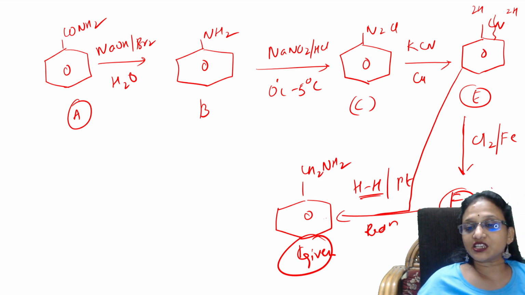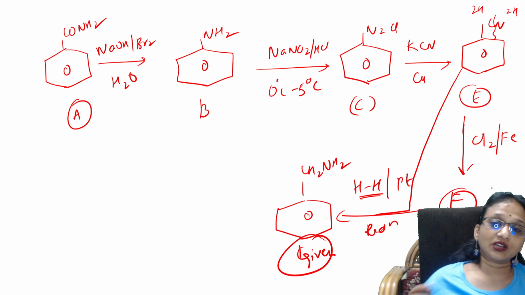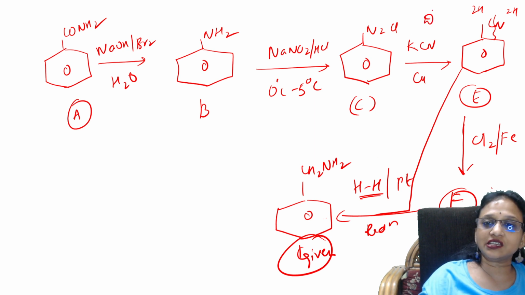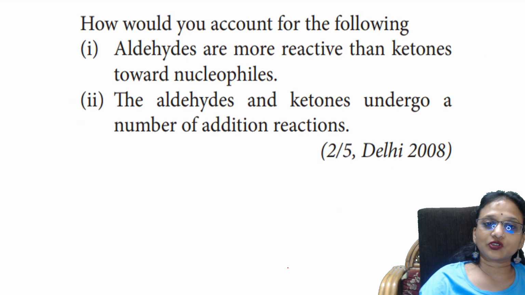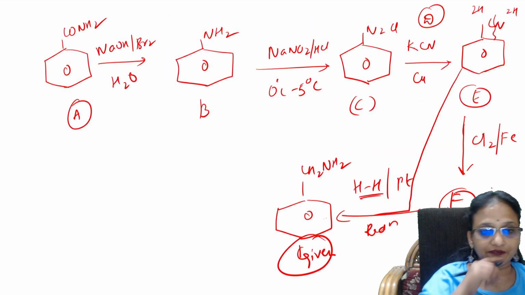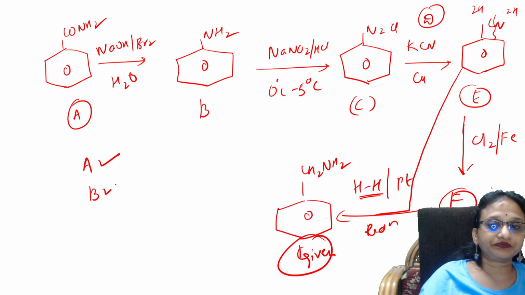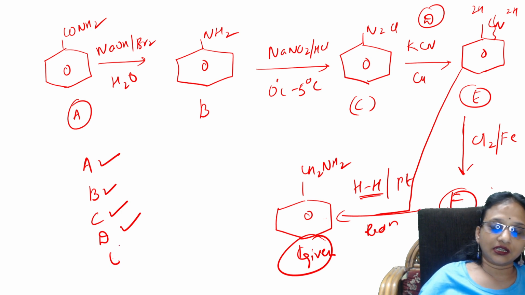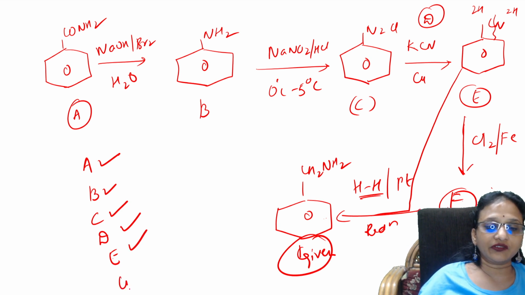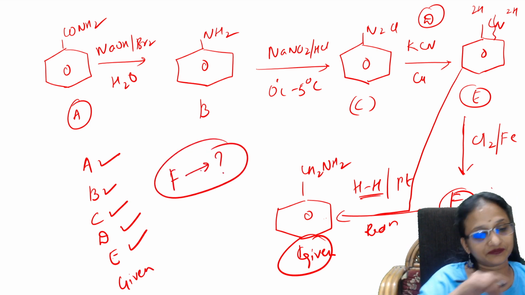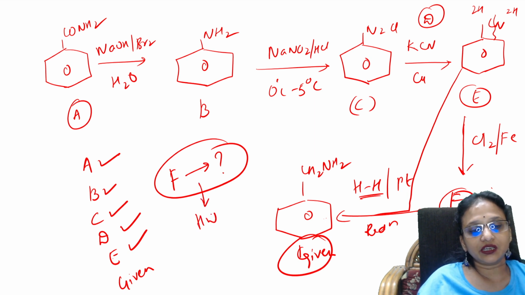Guess it. Please mention your answer in the comment section. I'll be seeing who is going to answer it. What is the F part? So basically I have got A, B, C, and D also I got. This is D. This is E. So you're going to mention in the comment section what F is. I got A, B, C, D as a reagent, and E also, I got the given last product. So please find out what F is. Clear, students? This is for homework. Tell me in the comment section.